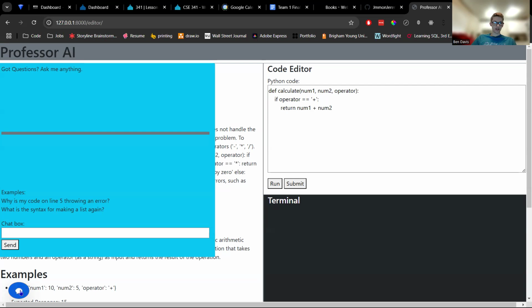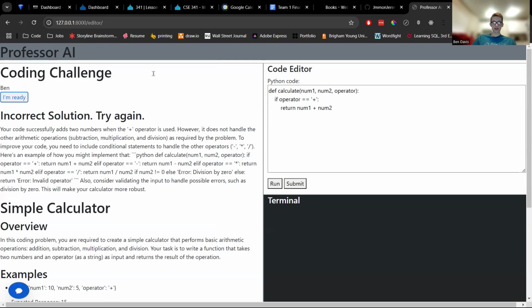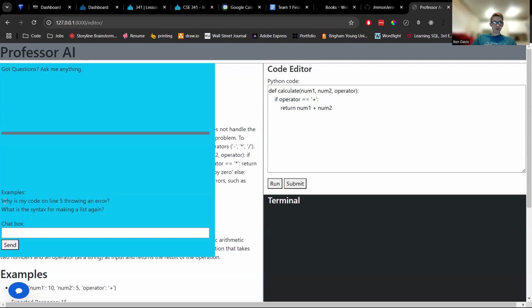Last week, I created this little bubble that would pop up a chat box so that as we're solving problems given to us by the AI professor, we can ask questions and get anything figured out we need to. We have some examples here, right? I could ask about anything to do with the code, or just anything that will help me with the problem. And this week I actually hooked this up with the OpenAI API.